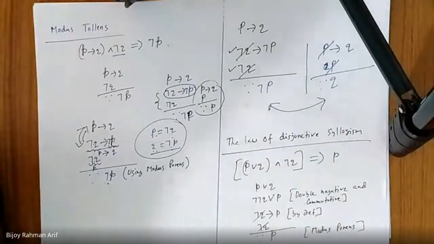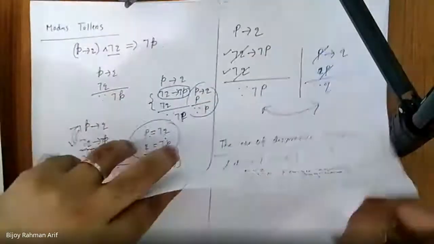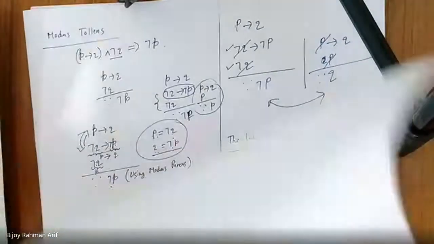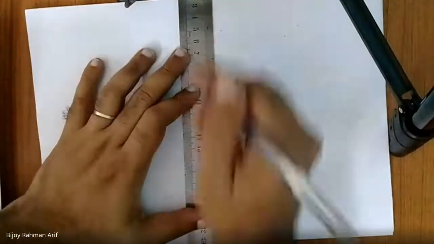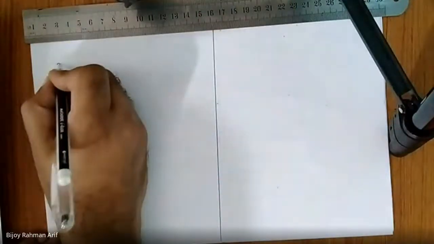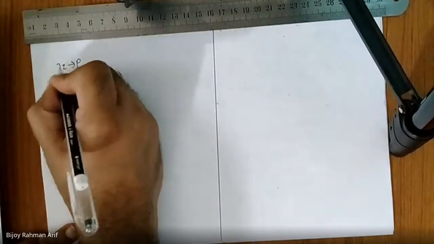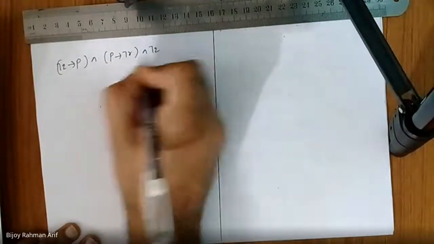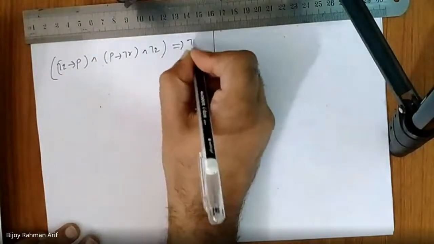Here we are trying to prove not Q implies P and P implies not R and not Q implies not R without using truth table.